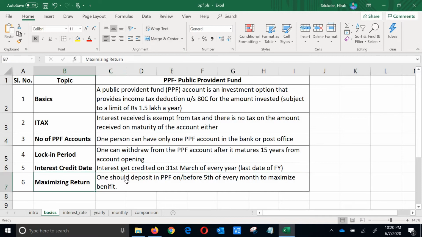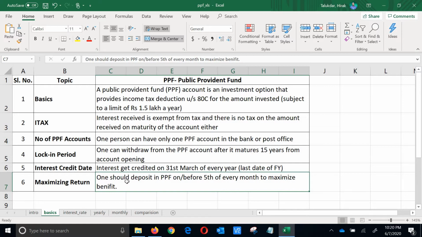Now this is a very interesting topic I want to discuss with you. Not everybody knows it: how to maximize return. How PPF calculates the interest is this: if you invest any money before the 5th of a month, say you are investing money in April, on 1st April, 2nd, 3rd, 4th, 5th, on these days if you invest money into your PPF account, then the bank considers that amount to be there for the whole April month, and for that month's interest, whatever amount you put into your PPF account, you get the interest.